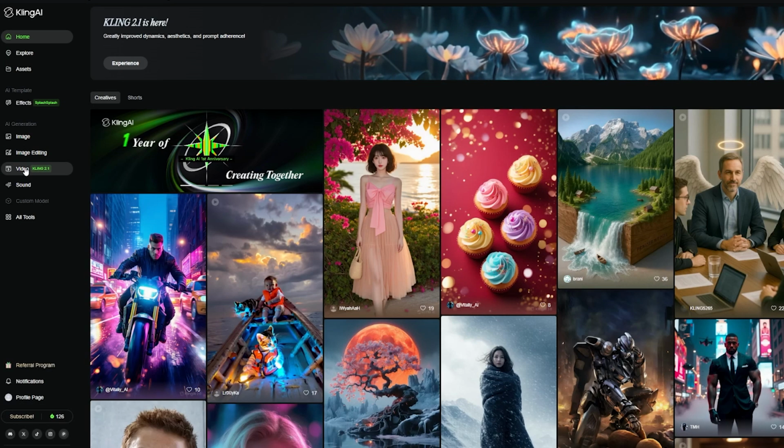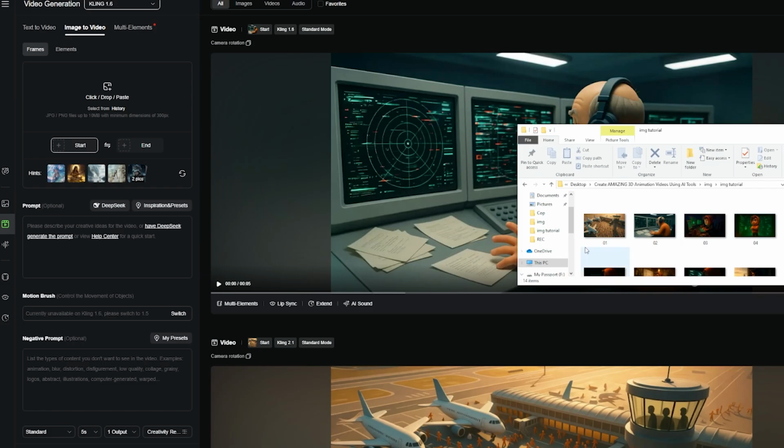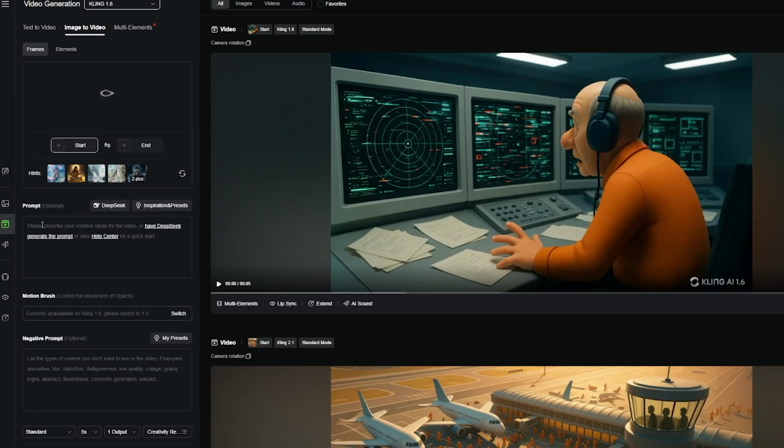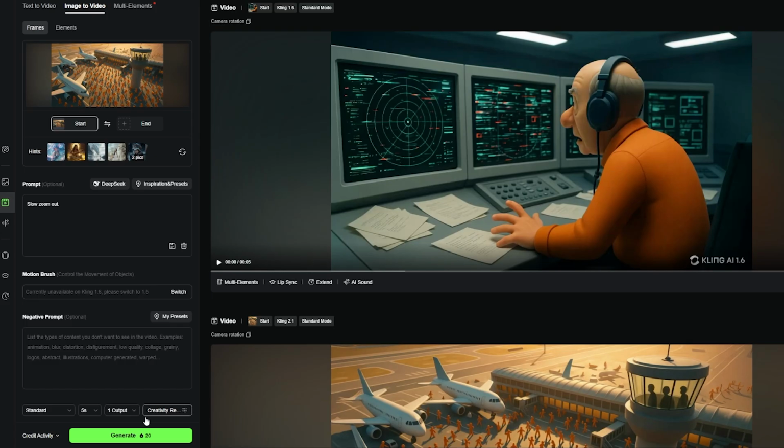Open Kling AI and navigate to the Image to Video section. Set Kling 1.6 at the top and paste the first image. In the prompt section, you can add words like slow zoom in, slow zoom out, or rotate camera. For this video, I'll simply use these options. When you're ready, press Generate.